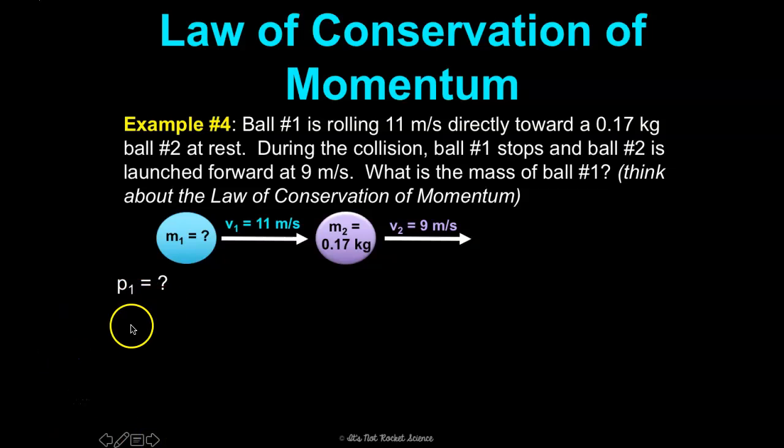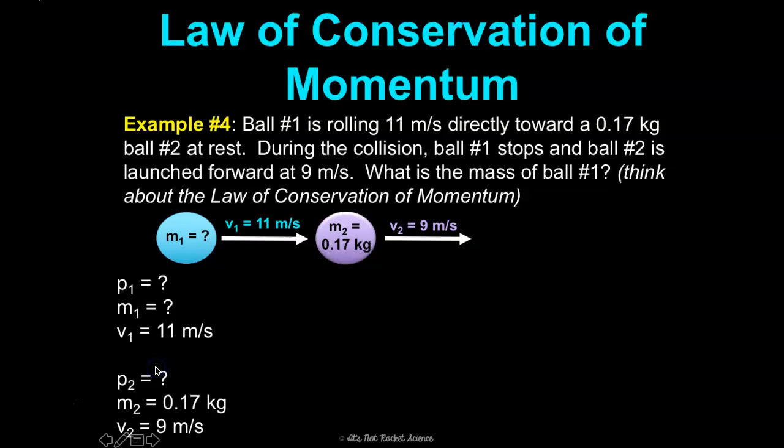So we want to know the momentum of the first ball, right? We want to know the mass of the first ball. We know the velocity of the first ball, so we can fill that in. We don't know the momentum of the second ball, but we do know the mass of the second ball and the velocity of the second ball. So solving this bottom equation is going to be totally doable.